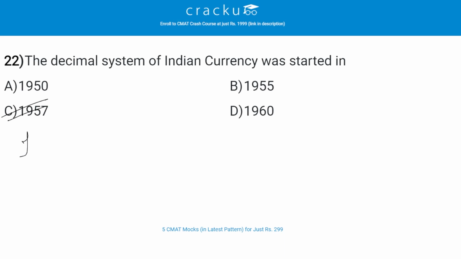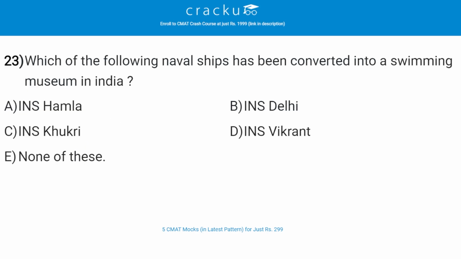The date is 1st April 1957. Let's check the next question. Which of the following naval ships has been converted into a floating museum in India? The correct answer is D, INS Vikrant. INS Vikrant is being converted into a floating museum in India.